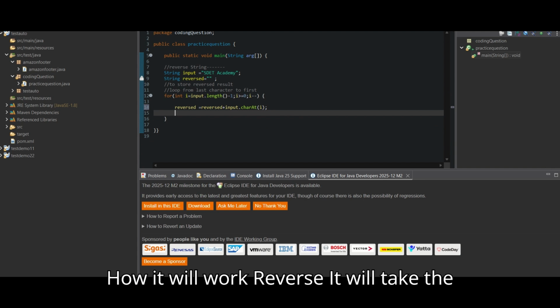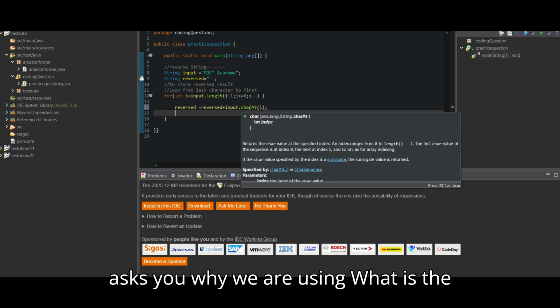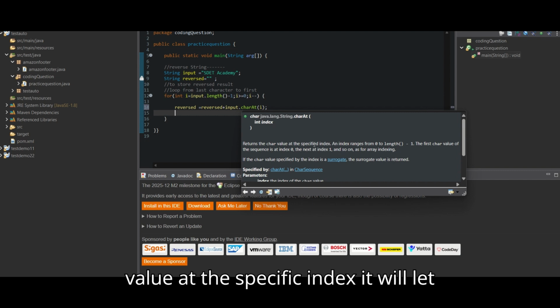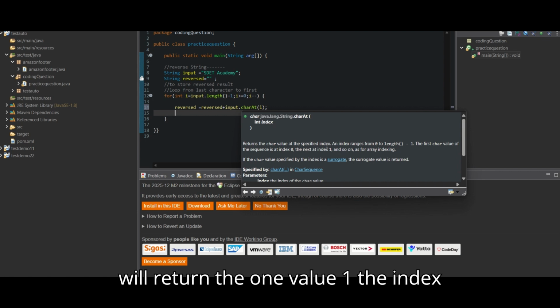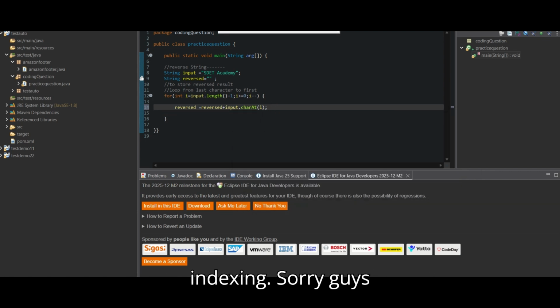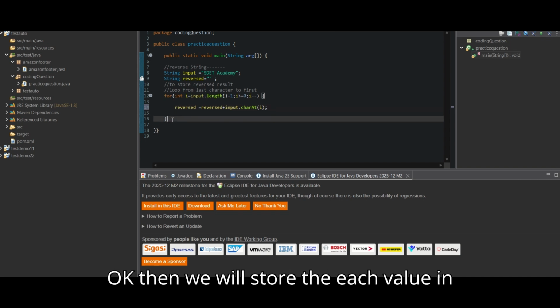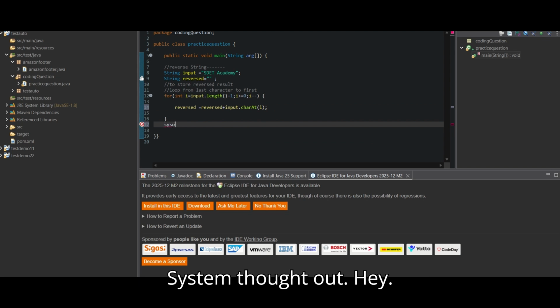How will it work? It will take each character, and if any interviewer asks why we are using charAt, the definition is that it returns the char value at the specified index. Let's suppose it is index one, then it will return the value at index one. That's why we are using indexing. We get the value from the loop, then we store each value in reverse, then we will print it with System dot out.